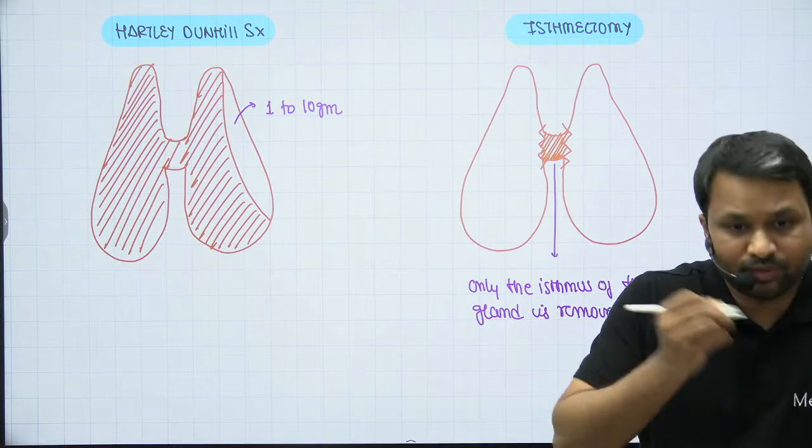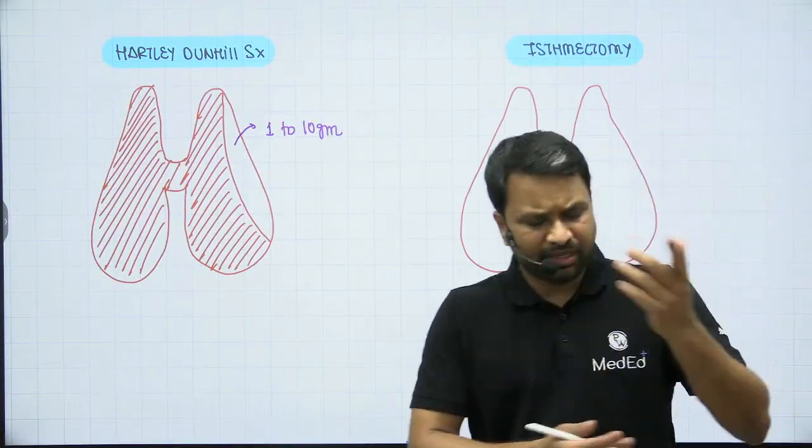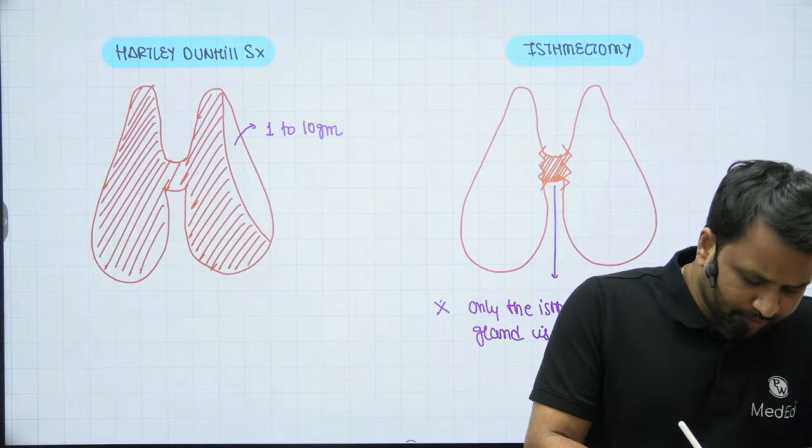If you only remove the isthmus of the thyroid gland, this is what we call isthmectomy. We have already spoken before.